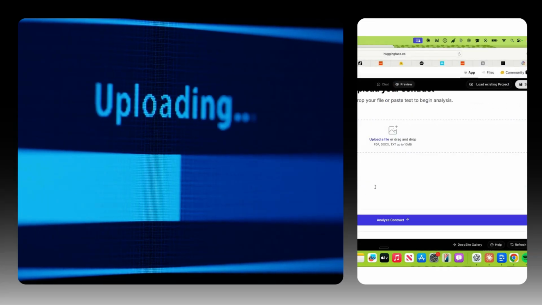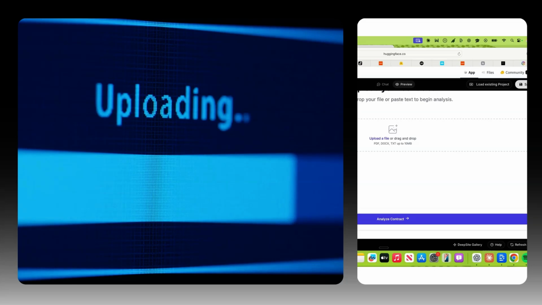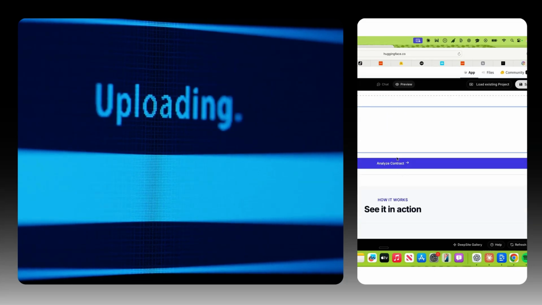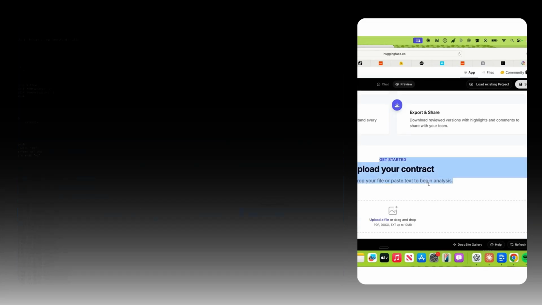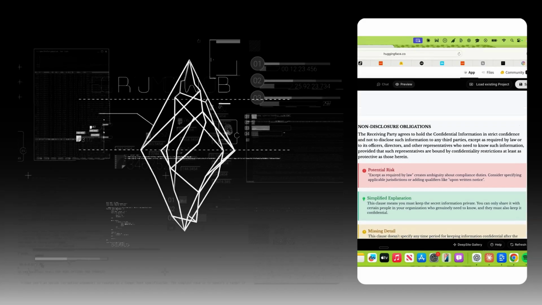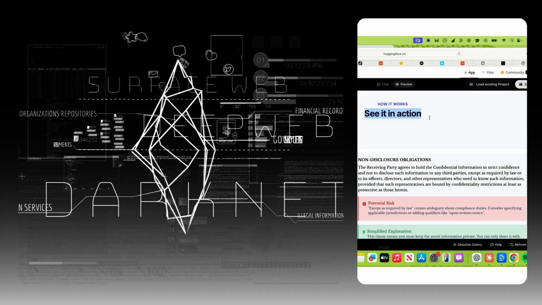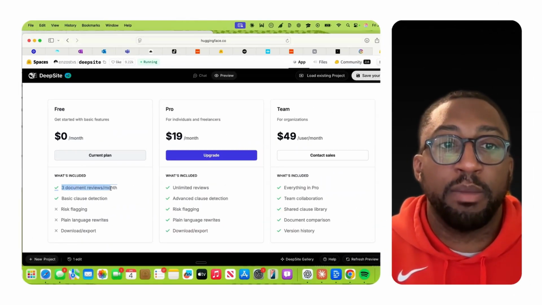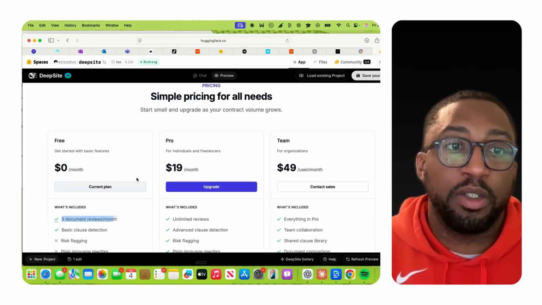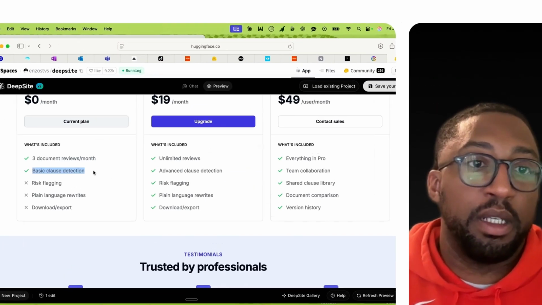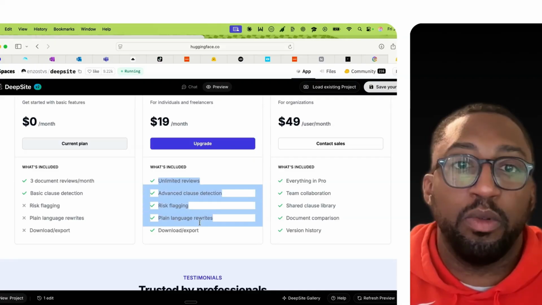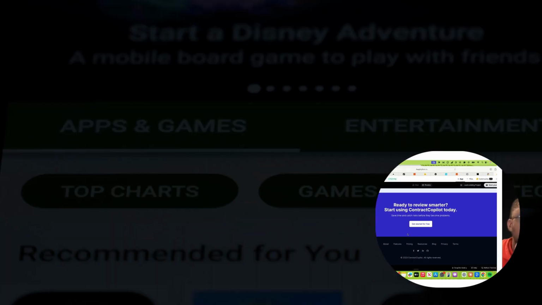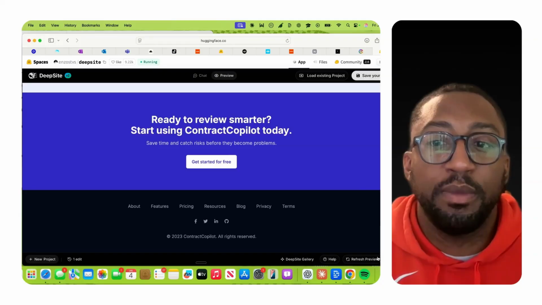You can actually upload a contract or paste the contract there and analyze it. Maybe that's not the smartest thing to do. Maybe you want this behind a paywall. But again, this is what you can expect for an NDA, and you see it in action. That's pretty cool. And then what you're getting with the free plan is 3 documents a month, so you can just use it 3 times for the month, and clause detection. And then you're able to update. You can say, hey, I want to see something. There we go. I'm not a big fan of how it looks on mobile, but you're good to go. That's about it.